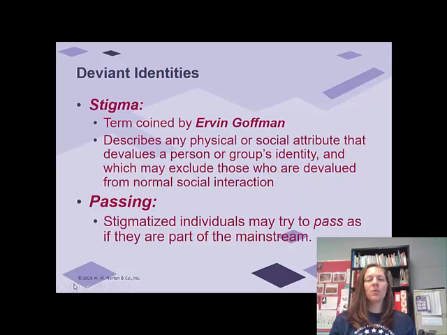All right, we also have in this theory, we've got something called a stigma. It describes any physical or social attribute that devalues a person's or group's identity and may cause exclusion to those who are devalued, right? If something is undesirable, if you are truant, if you are a deviant, okay, there may be a stigma with that, all right? And then there's passing, when the stigmatized individual may try to pass as if they are part of the mainstream. Okay, so as if they want to try to ignore those stigma identity.